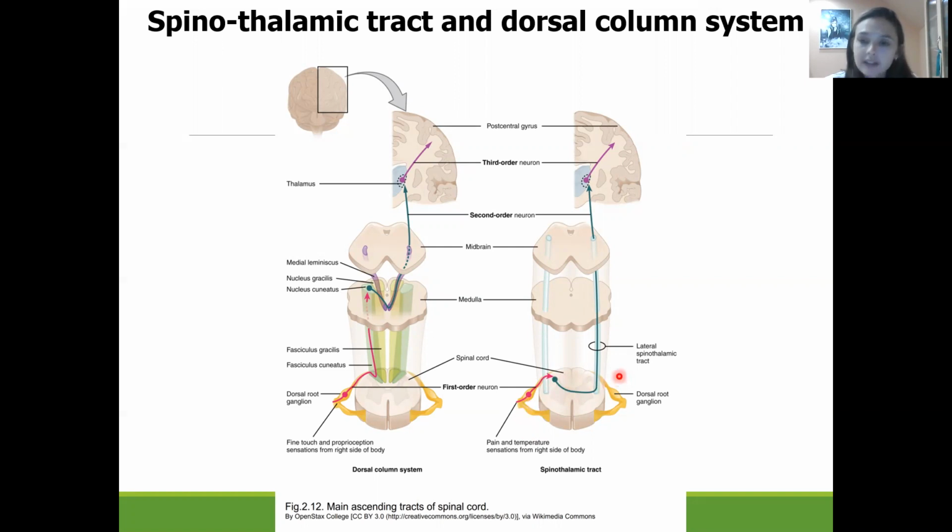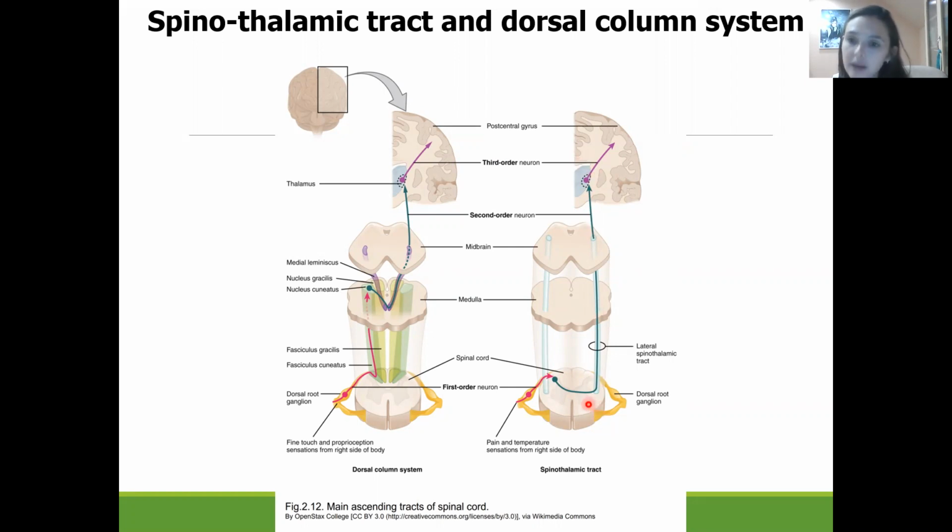So information from the right part of the body will now be transmitted on the left part of the spinal cord, and information about pain and temperature sensation from the left part of the body will be transmitted on the right part of the spinal cord. The third neuron will be located in the thalamus, from where information will be spread up to the cerebral cortex.